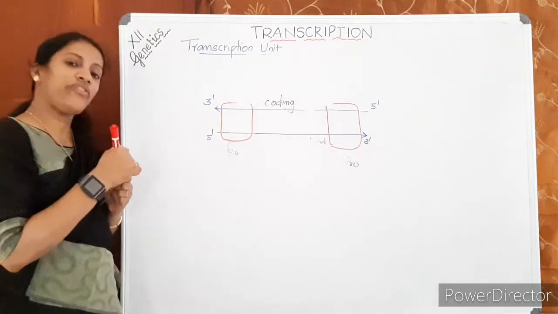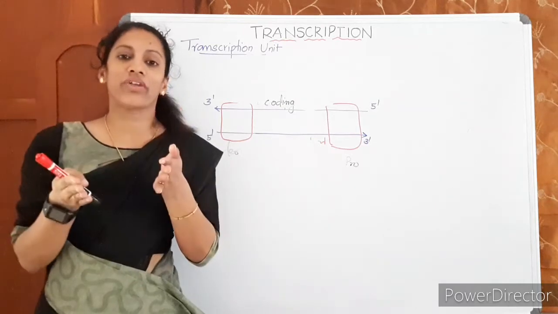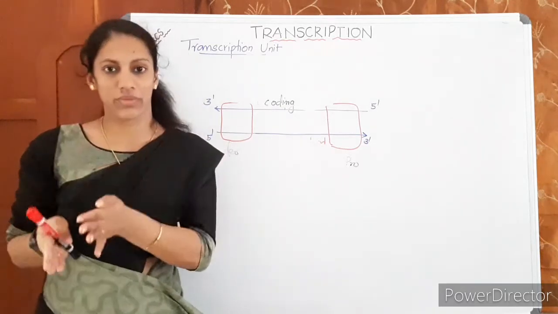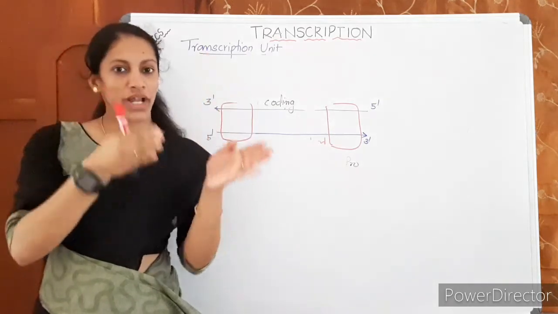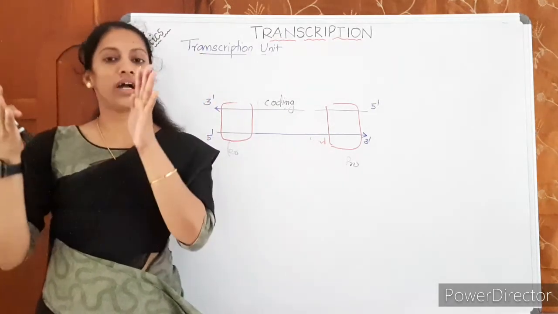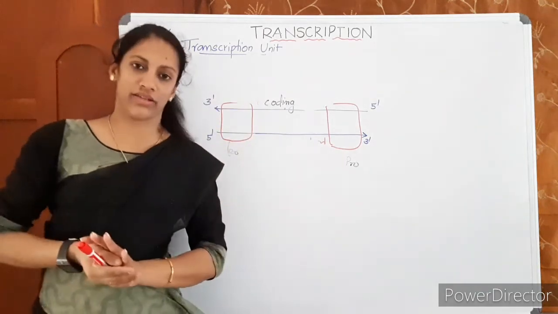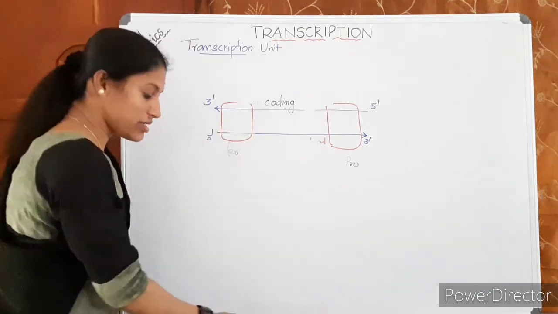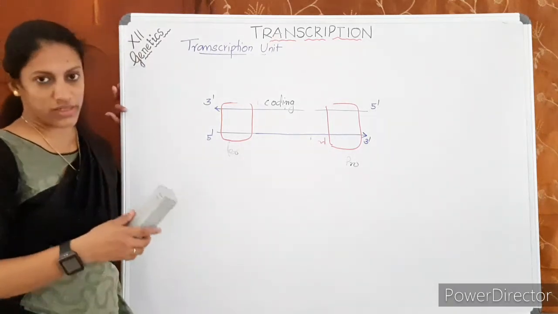That means if any one of these strands is given, you can write where the promoter is and where the terminator is. Similarly, if promoter and terminator are given, you can predict which is the coding strand and which is the template strand. That way, a simple 1 mark question may be asked in your exam.